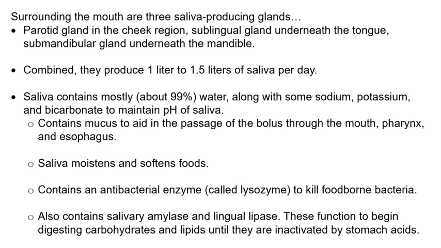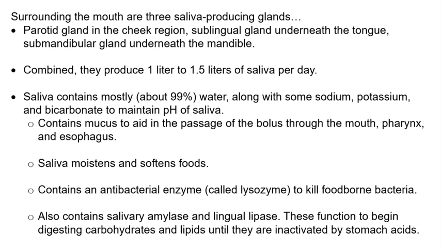The parotid gland is located within the cheek region, the sublingual gland is found underneath the tongue, and the submandibular gland is positioned underneath the mandible bone of the lower jaw. Combined, these glands produce 1 to 1.5 liters of saliva per day.